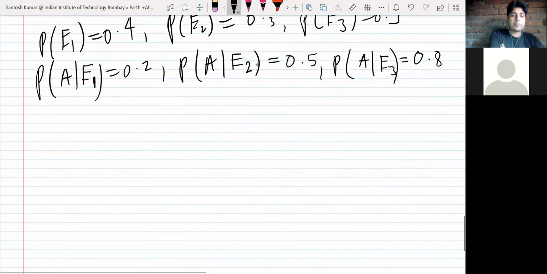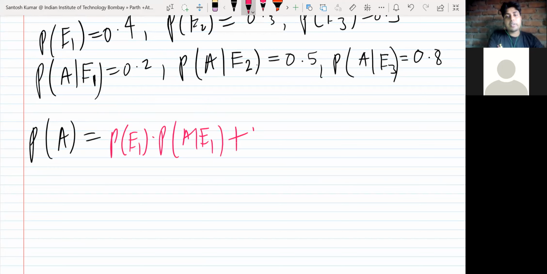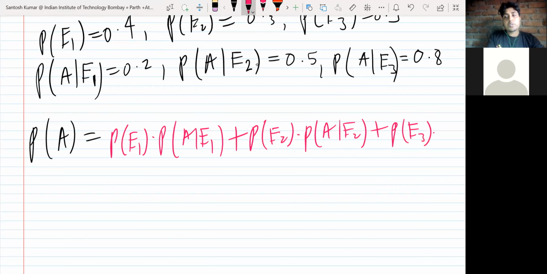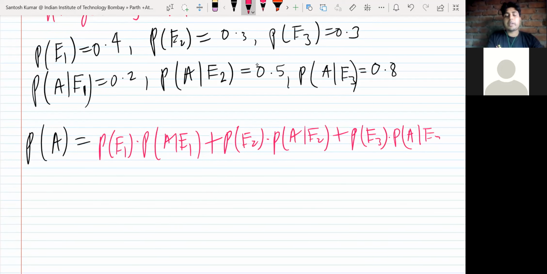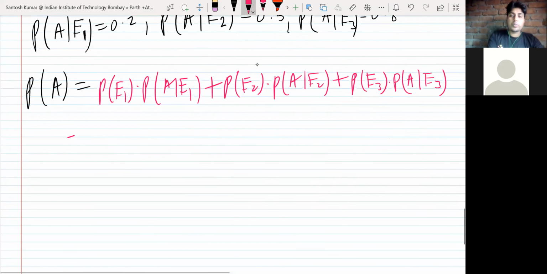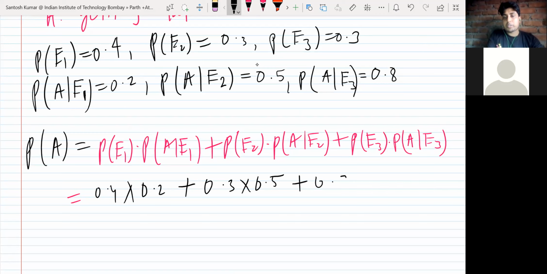So the question is what is the probability of being late? Again, there are three choices. If he selects bike, what is the probability of getting late? Or if he selects car, or if he selects bus? So in all three different partitions, you have to find the probability and then add. Now all information is given, we just have to multiply: 0.4 into 0.2 plus 0.3 into 0.5 plus 0.3 into 0.8.